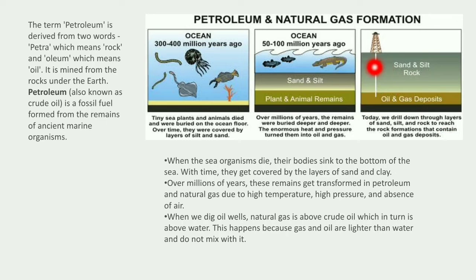Look here. This layer is made up of sand, silt and rock, and below this there will be the oil and gas deposits which we need. We call this type of rock formation the well.